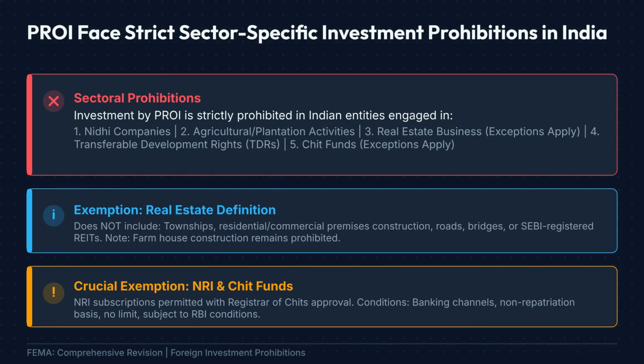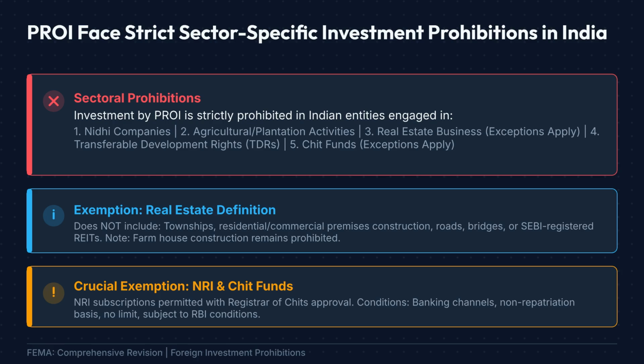While FEMA permits foreign investment in many sectors, certain activities remain completely prohibited for persons resident outside India. These include investment in Nidhi companies, agricultural or plantation activities, real estate business, construction of farmhouses, trading in transferable development rights, and chit funds. However, important exceptions exist.